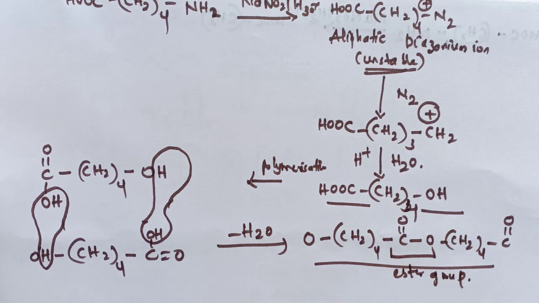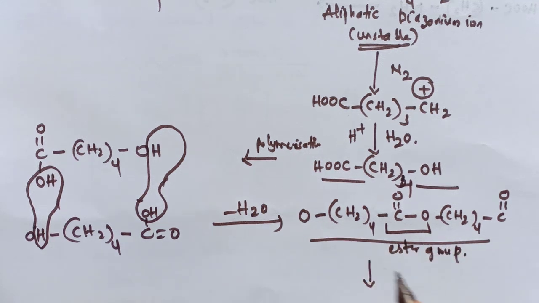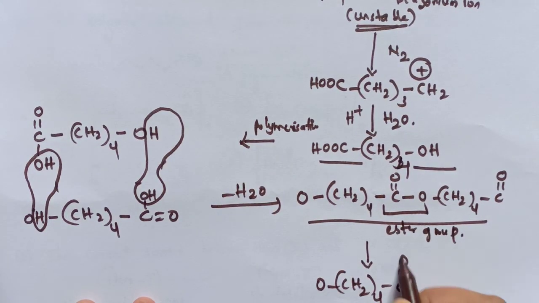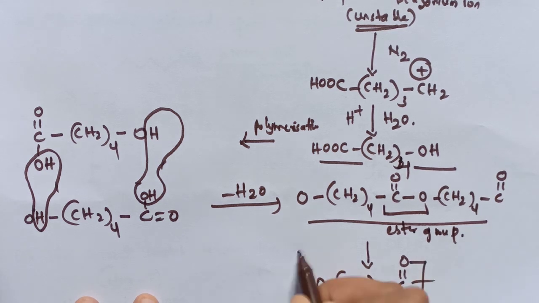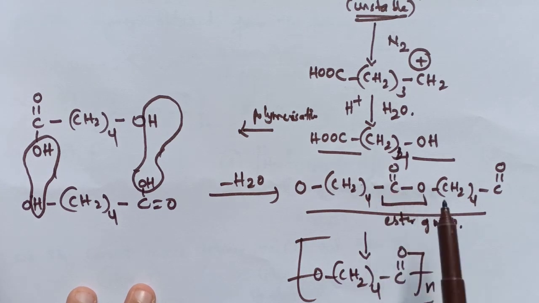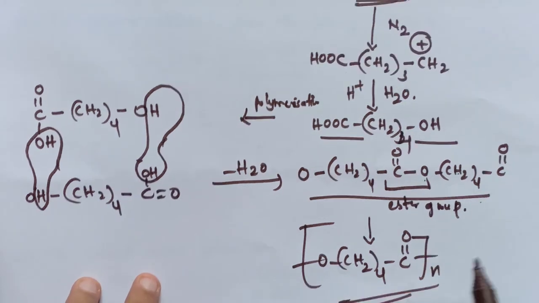Ester group. So it is the polymer. We know that the polymer is repeating, so we can write it as O CH2 4 C double bond O. It is the polymer we have obtained now. See here is OCH2 4 C double bond O and next again comes OCH2 4 C double bond O. So I have represented the polymer like this.